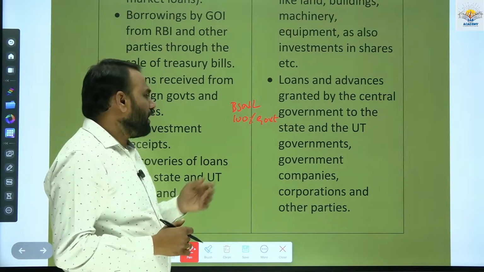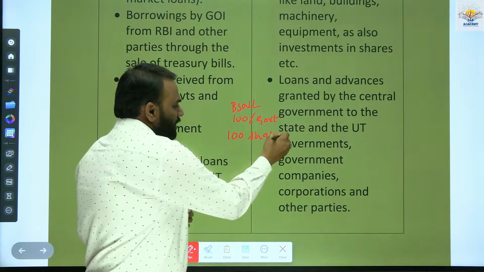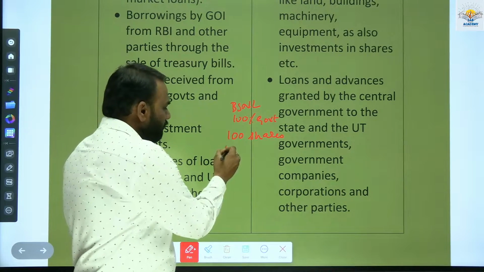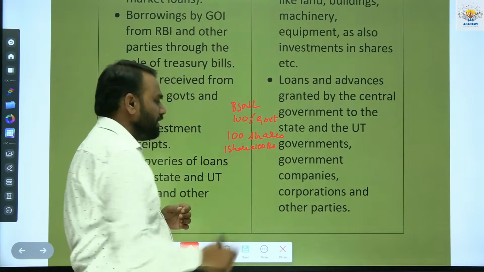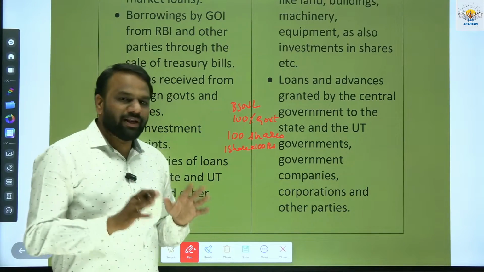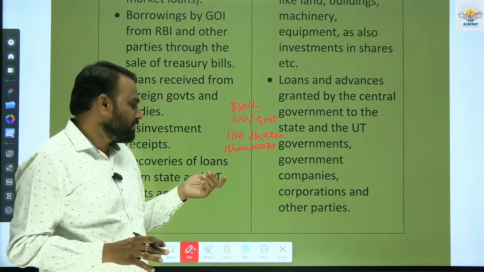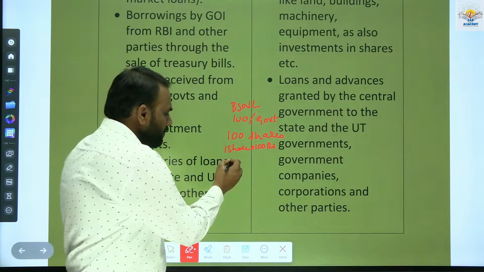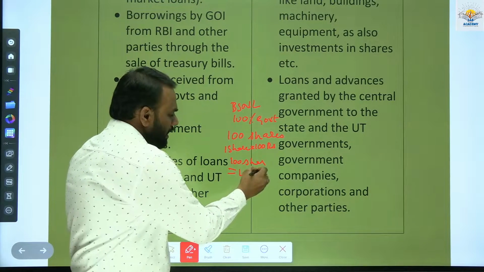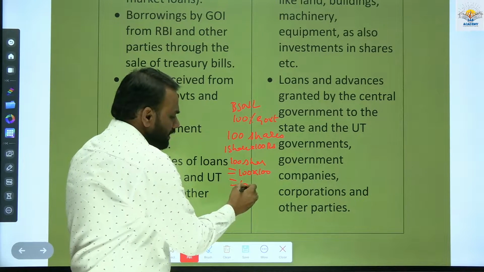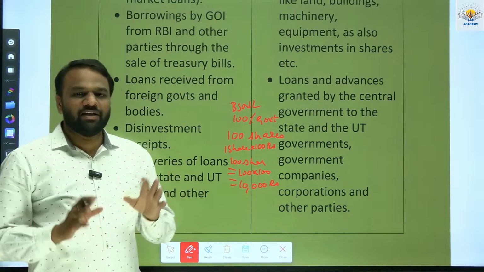Let us assume the government has all the 100 shares, and the rate of one share is 100 rupees. So 100 shares into 100 is equal to 10,000 rupees. So the value of BSNL is 10,000.